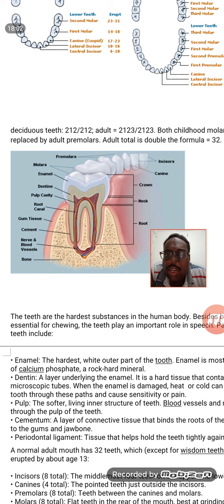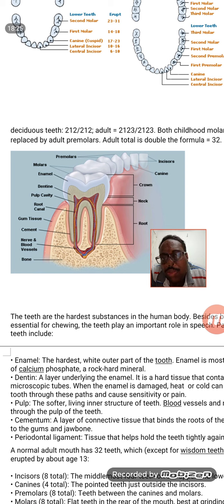Most of the time we have heard that we get tooth decay. Tooth decay can happen in many ways, and the main reason is that the amount of enamel has been reduced or shed off. If the enamel is shed off, automatically there will be tooth decay.